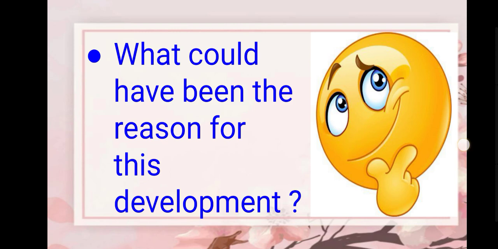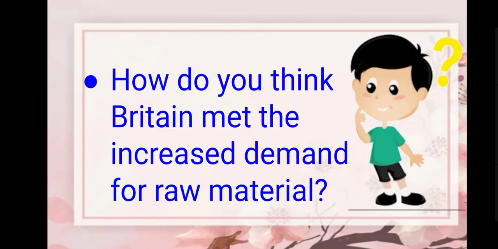Now, next question. How do you think Britain met the increased demand for raw materials? Britain met the increasing demand for raw material by importing it from its colonized countries.